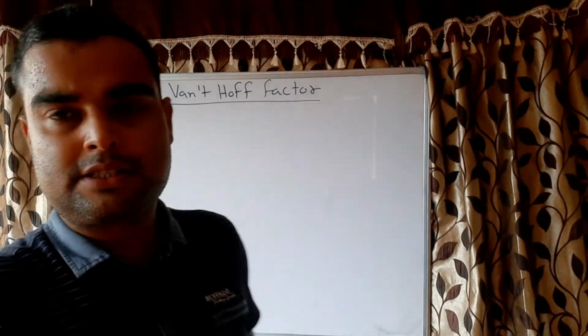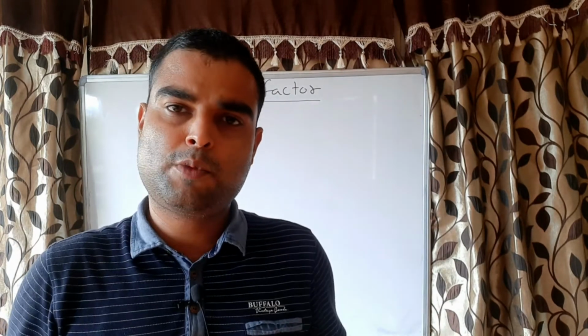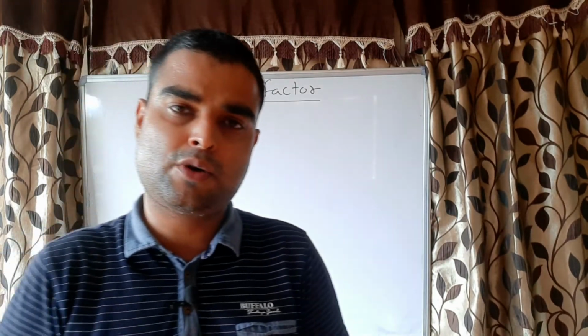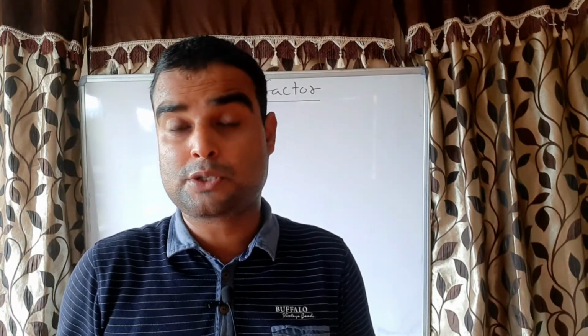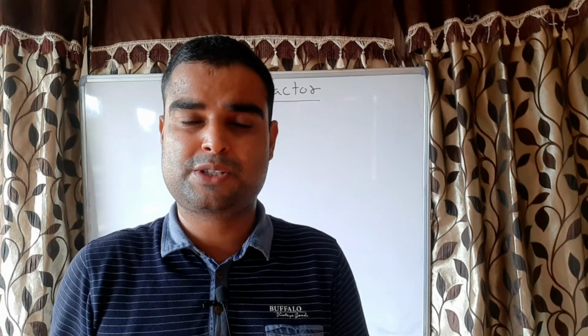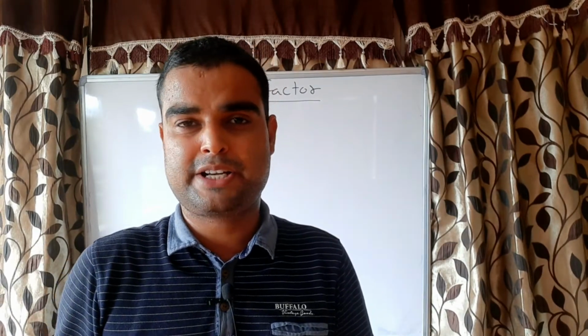To understand this, first you should understand the abnormal molecular mass. What is the abnormal molecular mass? When the molecular mass of a substance is determined by the colligative properties. What are the colligative properties? Colligative properties are the properties of the solution which depend only on the number of particles of solute, and it does not depend on the nature of the substance or solute. That is called colligative properties.